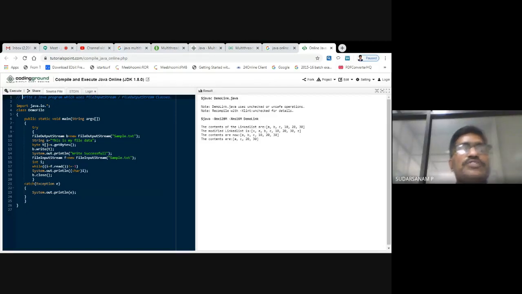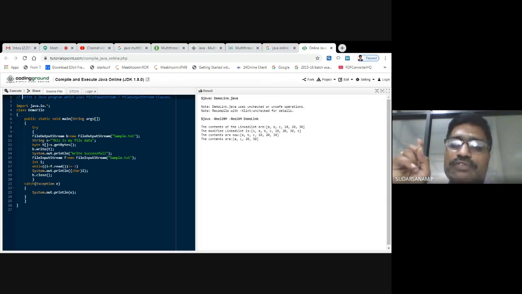So now the program is simple. Write a Java program which uses file input stream or file output stream. Here what you have to do is open one text file. Once you open that, you have to copy text into that particular file. Once you copy this, you have to open the file, read that content, and display it on the monitor. That is what you have to do in this program. Is it clear now, what you have to do?